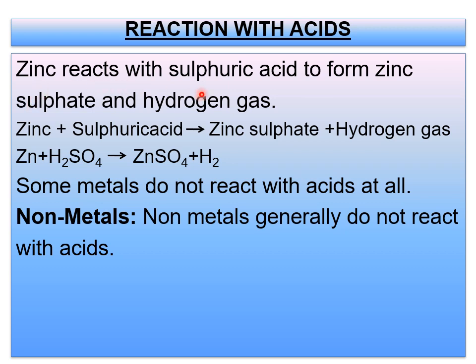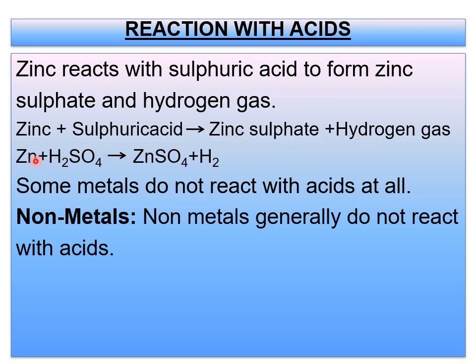Zinc reacts with sulfuric acid to form zinc sulfate and hydrogen gas. I already told that when a metal reacts with an acid, a salt and hydrogen gas are produced. So here the salt is zinc sulfate, along with hydrogen gas. Zinc plus sulfuric acid gives rise to zinc sulfate, this is your salt, plus hydrogen gas.